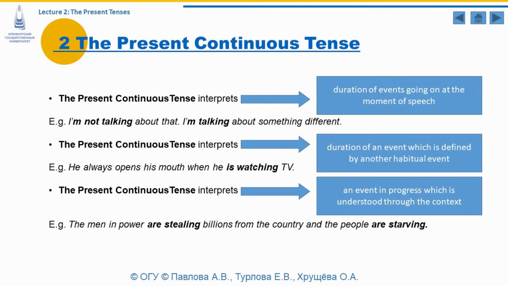The present continuous tense interprets duration of an event which is defined by another habitual event. For example, he always opens his mouth when he is watching TV. By the verb form, he is watching TV, we indicate the duration of an event that is defined by another habitual event. He always opens his mouth. The tenses are different, present simple and present continuous correspondingly. The present continuous tense interprets an event in progress which is understood through the context. The men in power are stealing billions from the country and the people are starving. Here the verb forms are stealing and are starving indicate the event in progress and they are understood from the context.